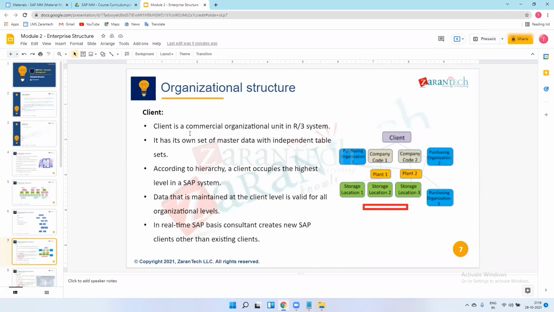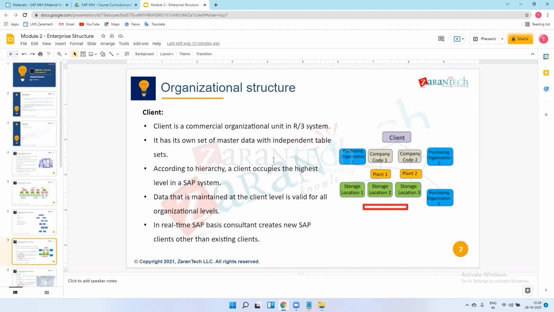Client is a commercial organizational unit in the R/3 system or in the ECC system, or in the SAP system. This is one type of organizational structure. The client is a unit, so it has its own set of master data with independent tables. You can ignore this sentence. I will explain in the practical sessions what the table is, what the master data is, and how we maintain that data at client level.